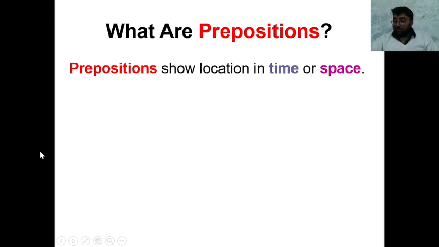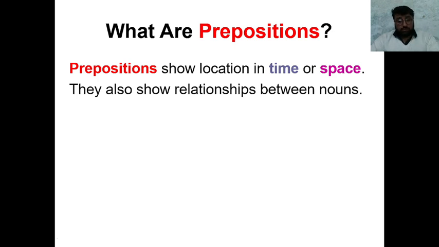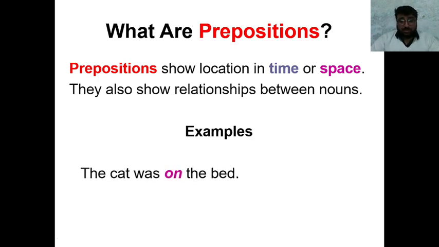It will tell us about the position of nouns or pronouns, meaning names, that is, where they are in time or space. They also show relationship between nouns. For example: The cat was on the bed. Here we have a cat, which is a noun, and the bed, which is another noun. The preposition is making a relationship between the cat and its whereabouts, telling us that it was on the bed.